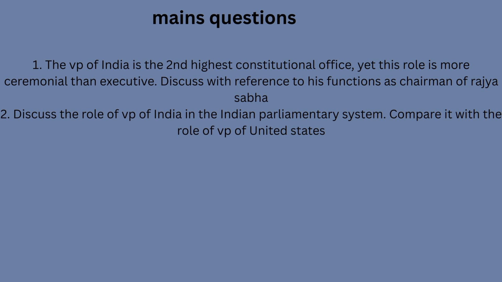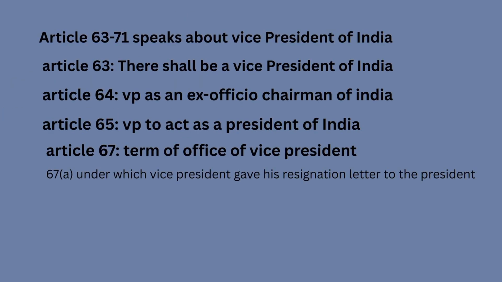Now coming to the topic, Articles 63 to 71 speak about the Vice President of India. Article 63: there shall be a Vice President of India. That is the reason why there is a Vice President of India. Article 64 talks about his power.